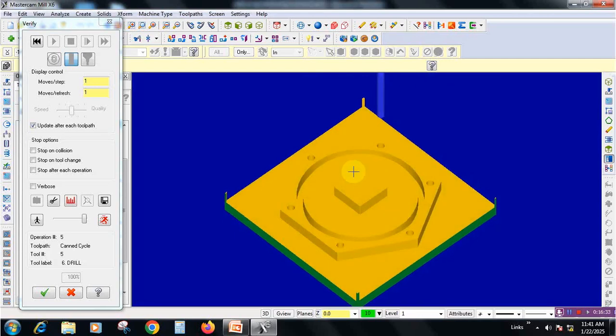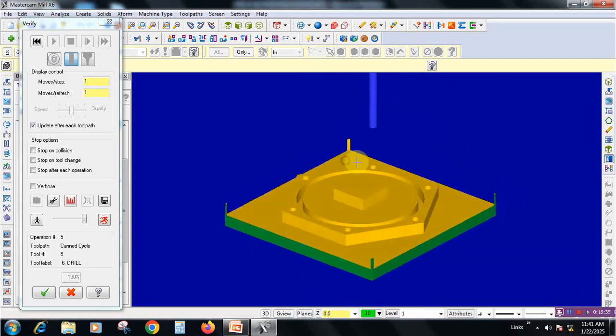Almost we have covered all the operations, but still we are getting some material at the corners. How to remove this?